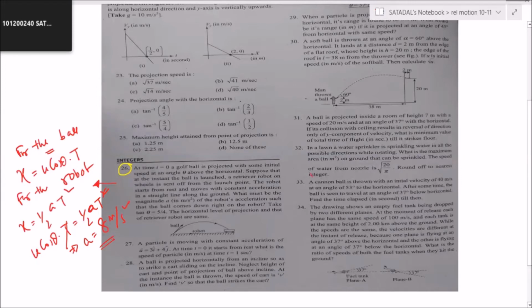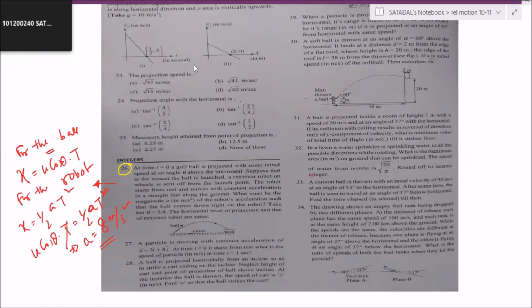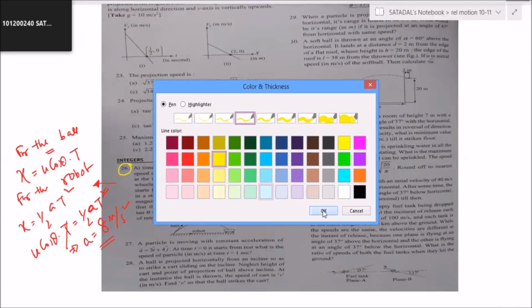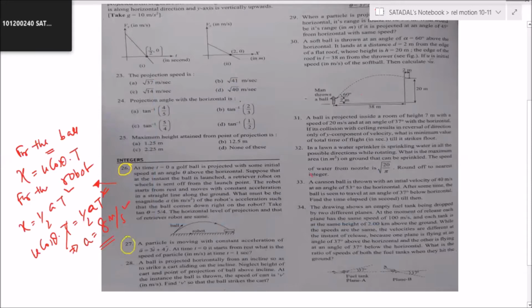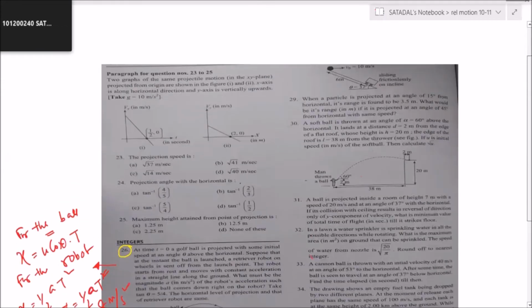Is it okay? Okay, fine. Chalo, if anybody has any doubt in this, feel free to ask. Clear only? Chalo. Next, proceed for 27 and 28. Question number 27 and 28.